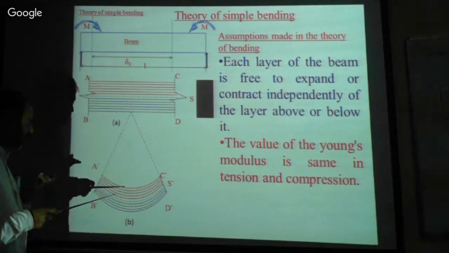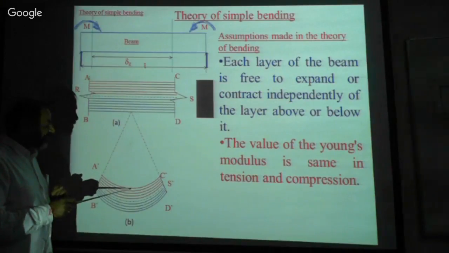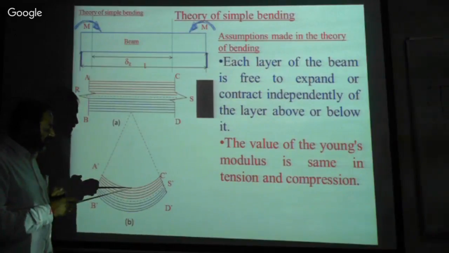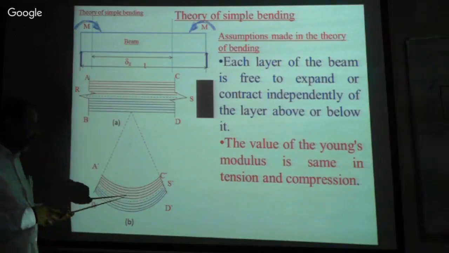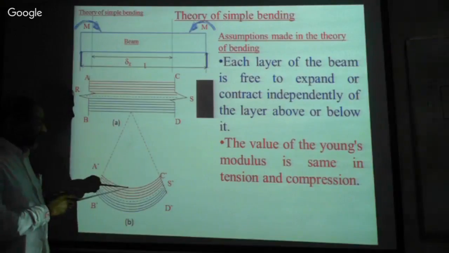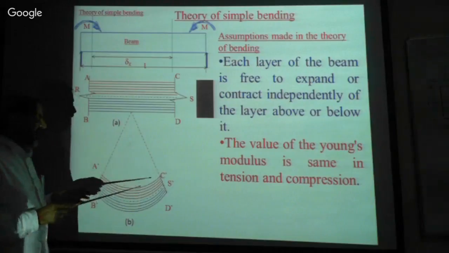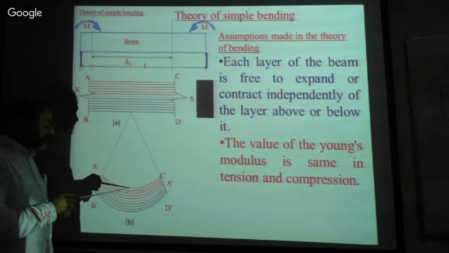Now in that, the maximum shortening takes place in this layer. The length of this one is a little more than this, and from here to here again there is a little more than that. That means this topmost layer is suffering maximum shortening, isn't it? The topmost layer suffers the maximum shortening. This is a little less than this, and this is a little less than this.